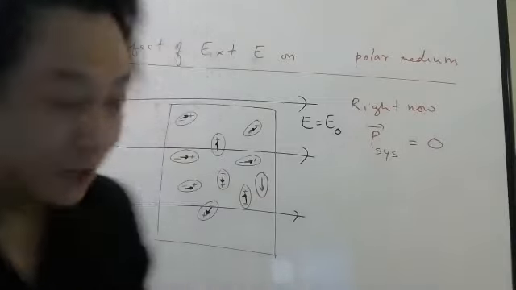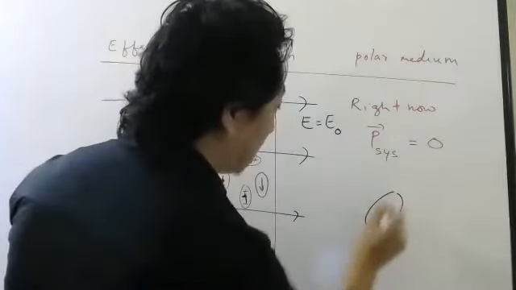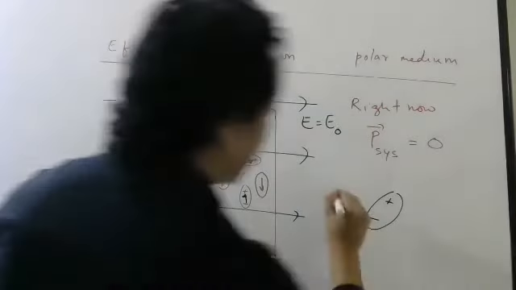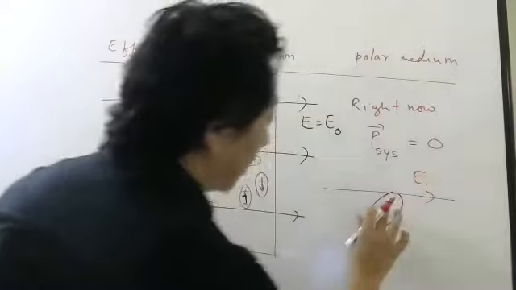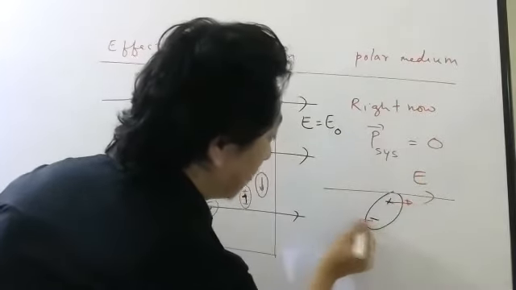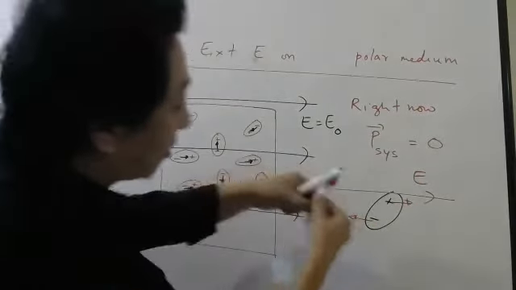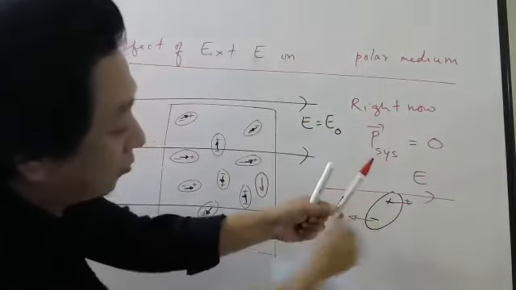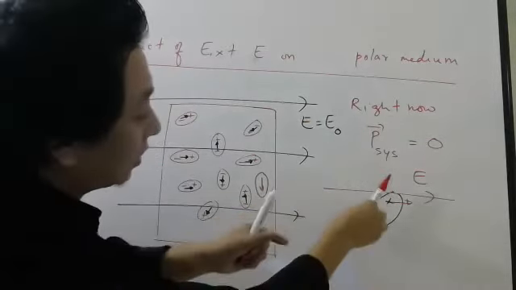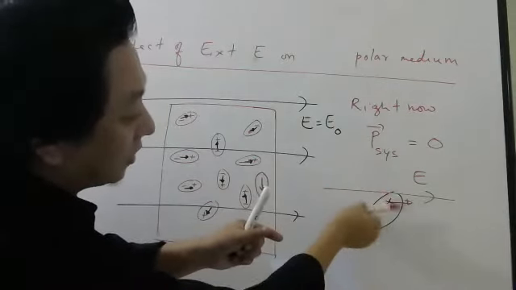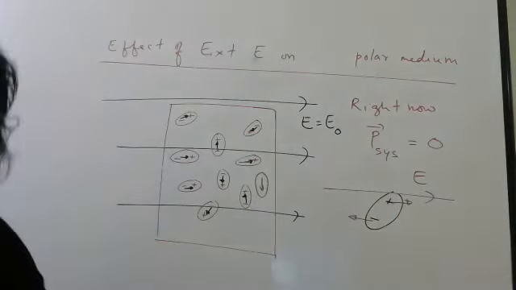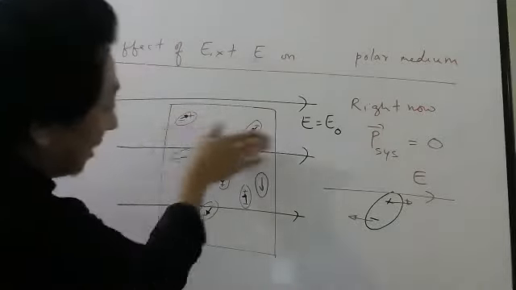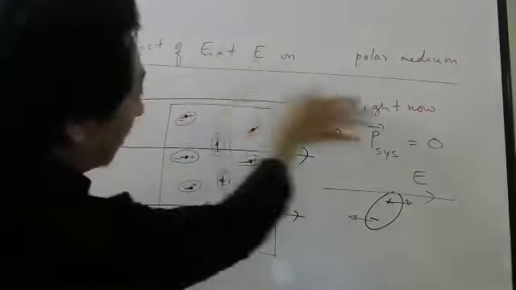So if you have a dipole like this, minus plus, and you apply the electric field like this, plus will feel force this side, minus will feel force the opposite side, so it will rotate. So it will experience a torque. Due to torque, all these dipoles will start aligning in the direction of the electric field.